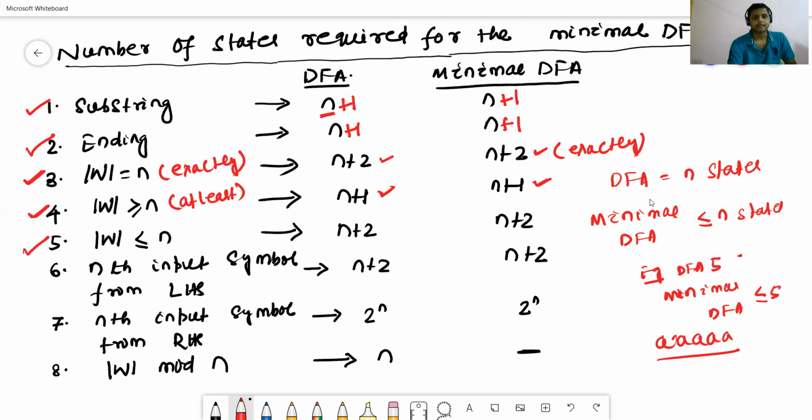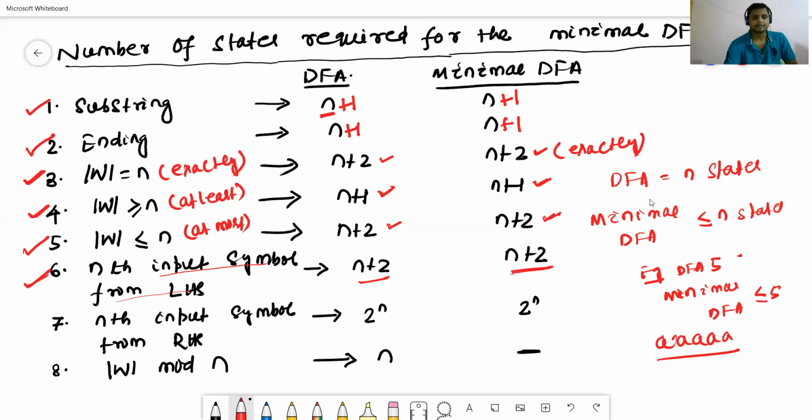The fifth case is the case of utmost. For the string of length utmost n, the DFA will require n plus 2 states, and the minimal DFA will require n plus 2 states. In the sixth case, the nth input symbol from the LHS side, the DFA will require n plus 2 states, and the minimal DFA will also require n plus 2 states.